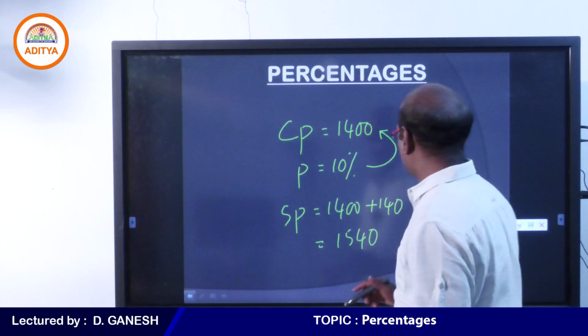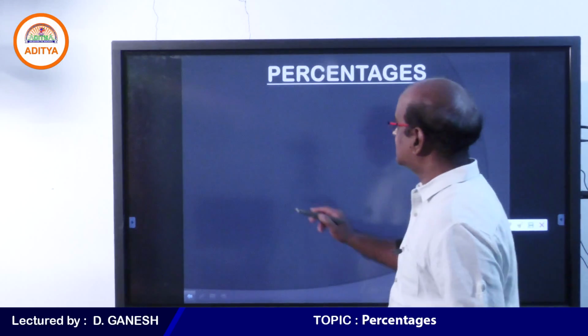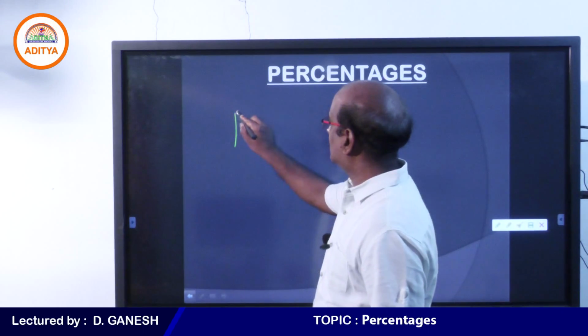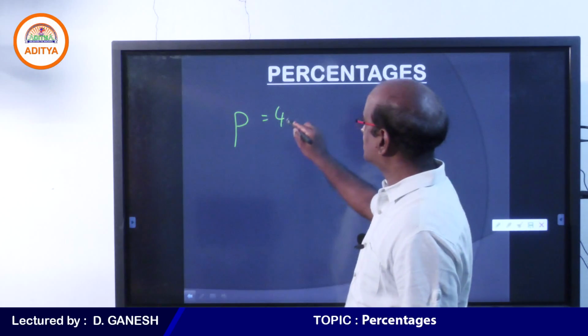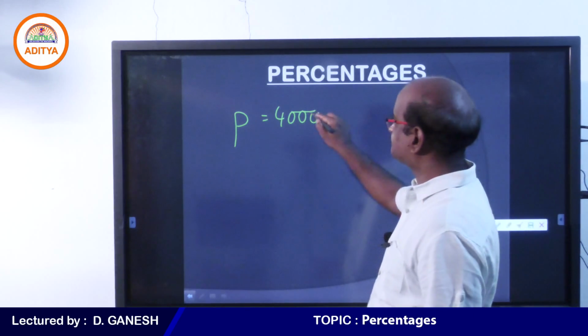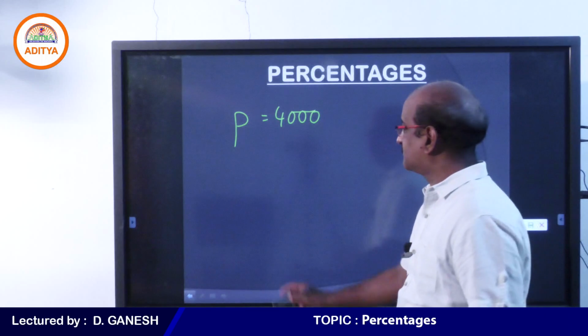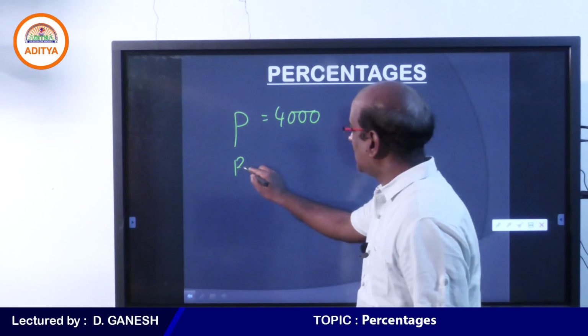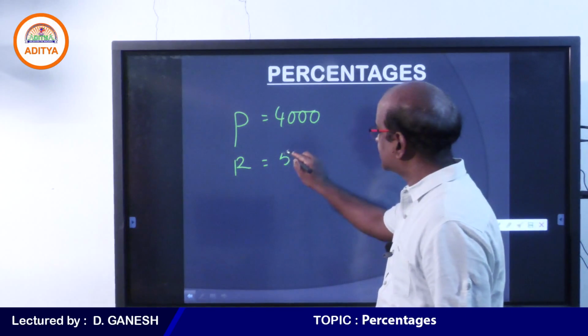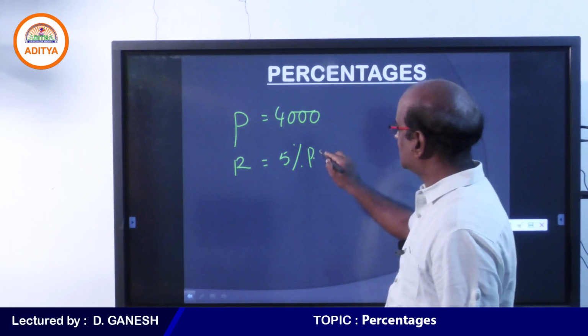For example, students, if I say I took a loan of 4000 rupees principal from the bank, and the banker said that the rate of interest is 5% per annum.